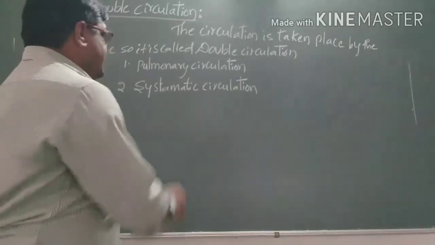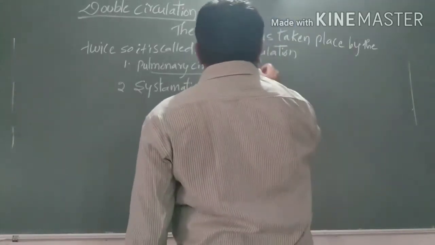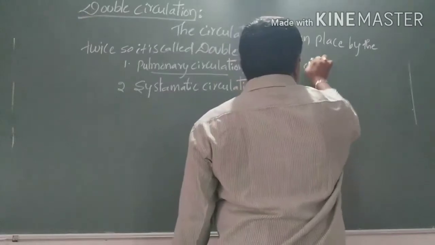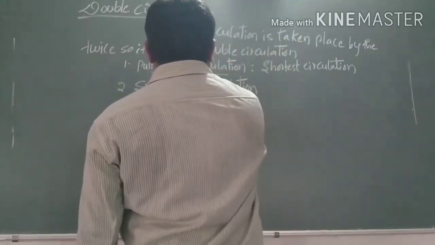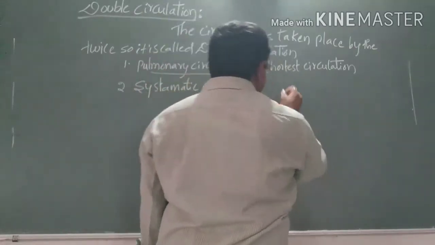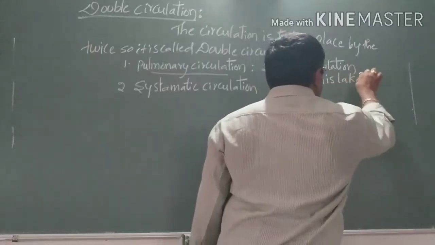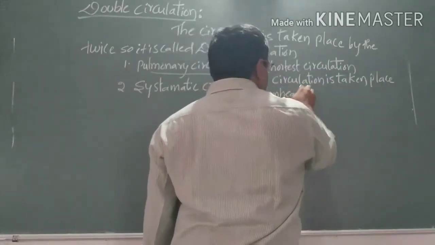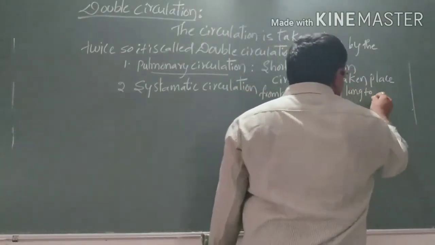Here the pulmonary circulation is the shortest circulation, where the circulation takes place from heart to lungs, and again from lungs to heart.